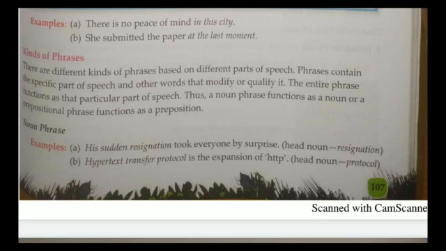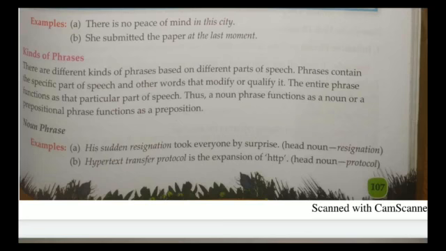The entire phrase functions as a particular part of speech. It depends on its work, which part of speech it will fall under. A noun phrase functions as a noun, a prepositional phrase functions as a preposition, and similarly an adjective phrase will work as an adjective, right?